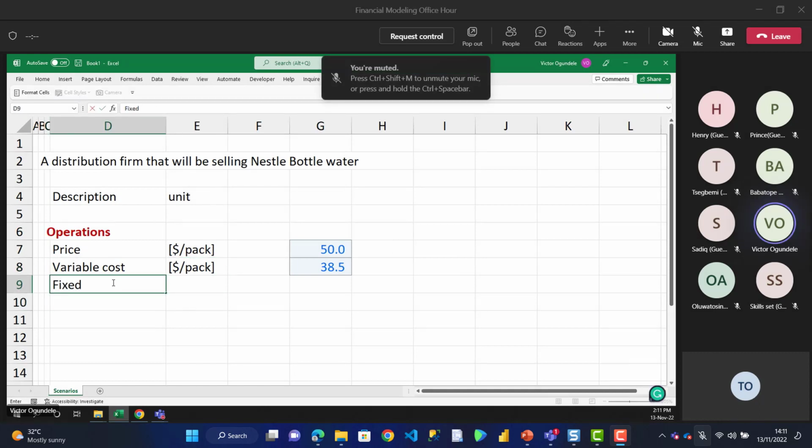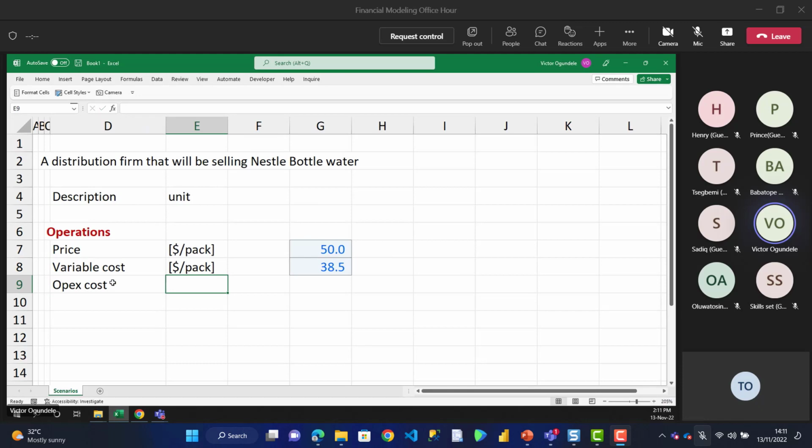So let's assume we have our fixed cost, or let's even call it our OPEX costs. For this one, this would be more like OPEX per month. I want this to be in million values, so let's assume this will be in million. Then OPEX, we can put per month.